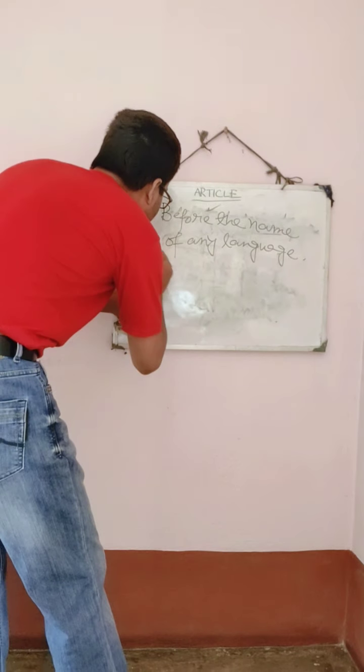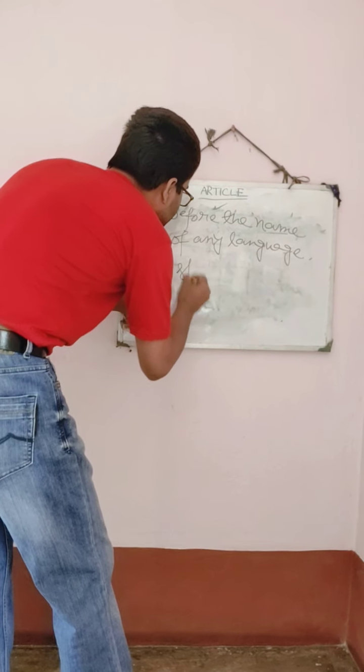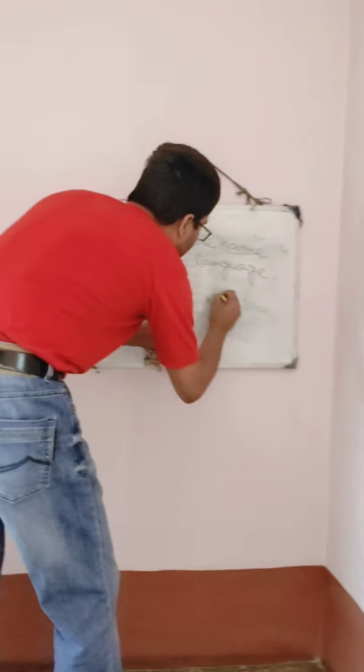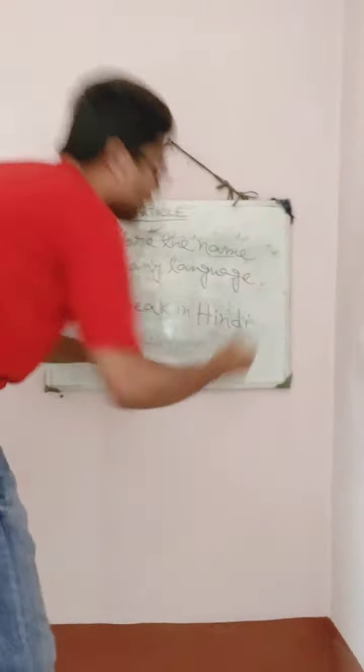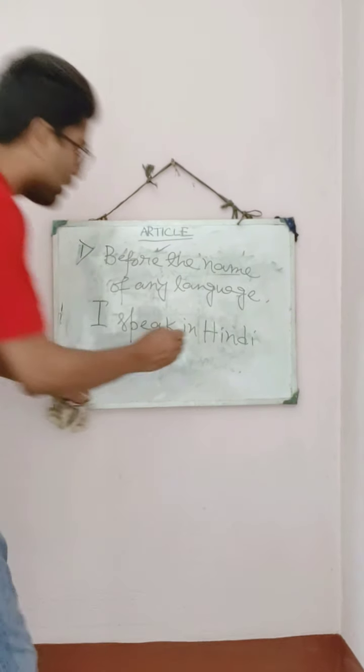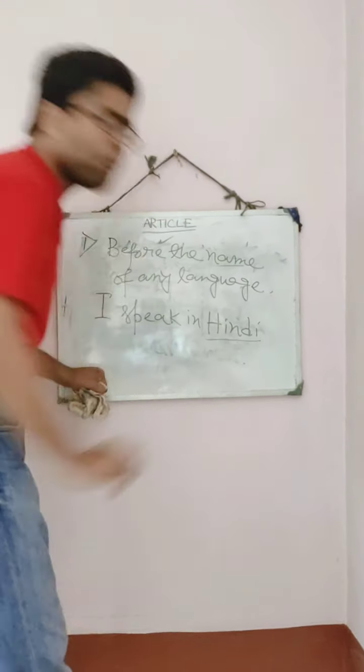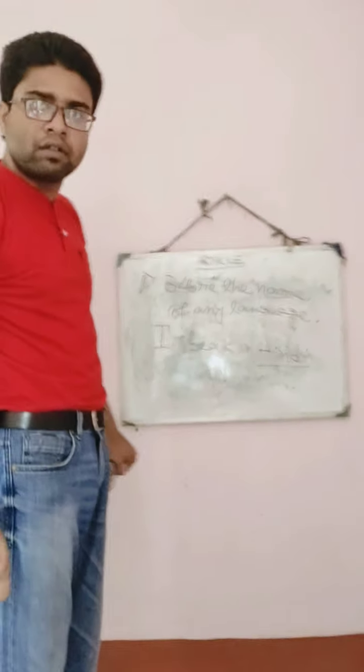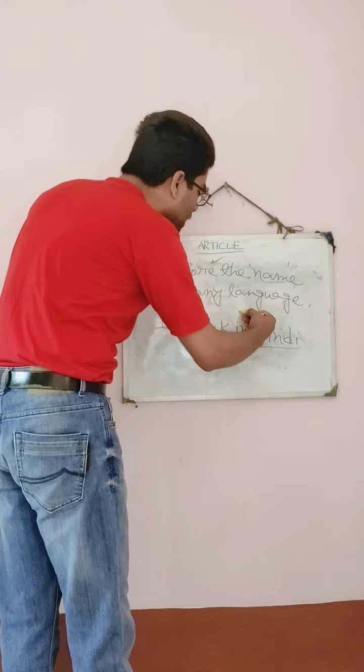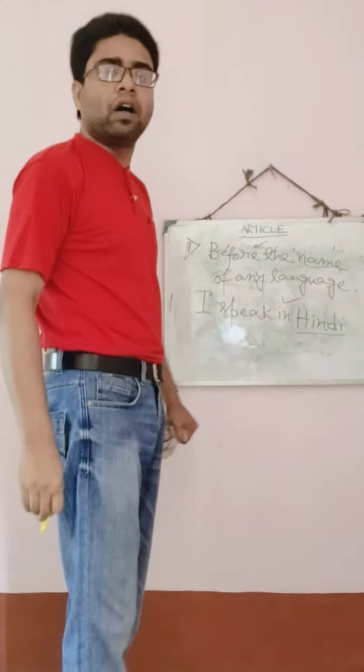I should not say I speak in the Hindi. I should say I speak in Hindi. Understood? Here you all know that Hindi is the name of a language. So there will not be any article the.